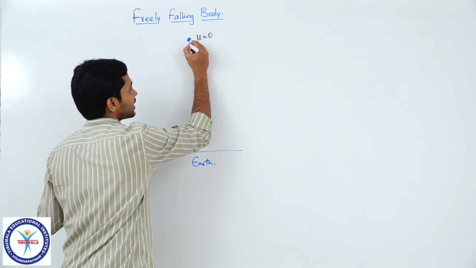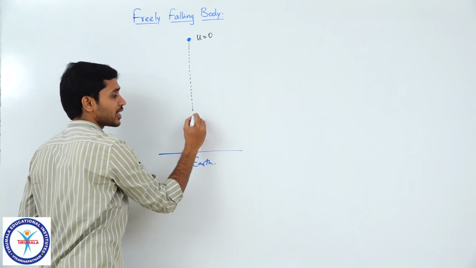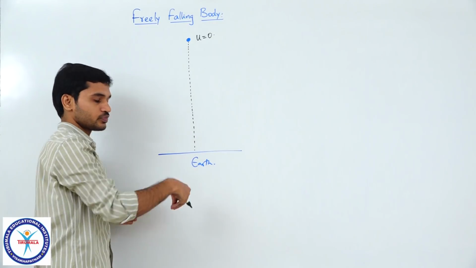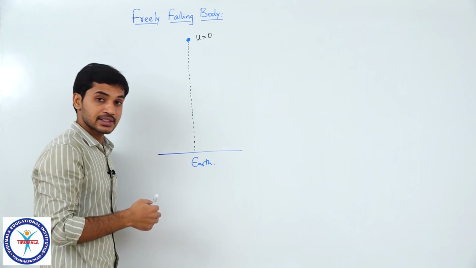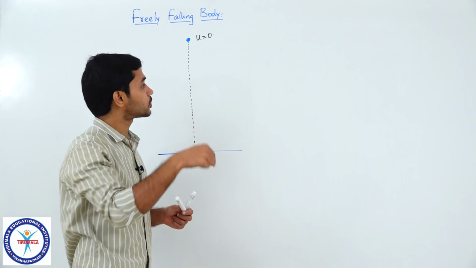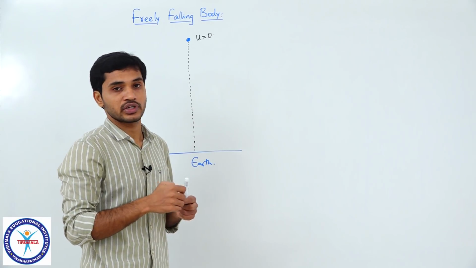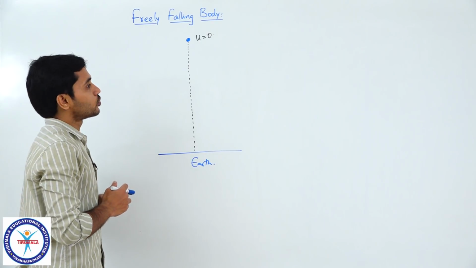So it moves vertically downwards, and during this motion we can say that the speed of the particle will be continuously increasing because of the attraction from earth. So the particle will start accelerating in the downward direction. Clear? So its velocity will increase in the downward direction. Okay. Now, so this is the motion which we will have to analyze.